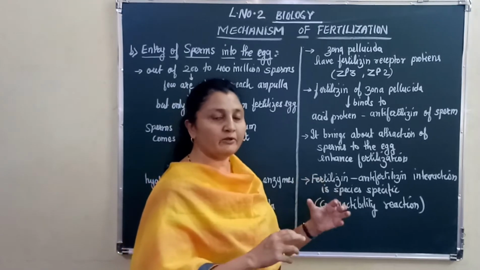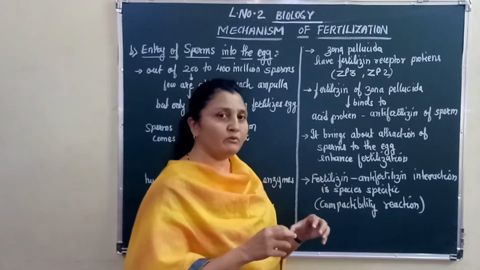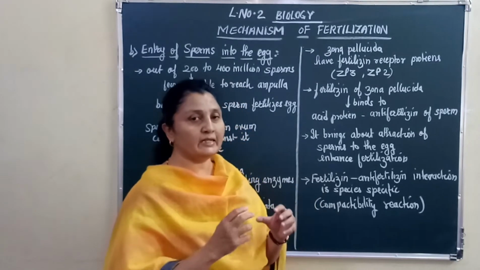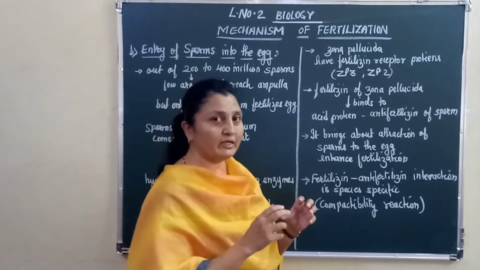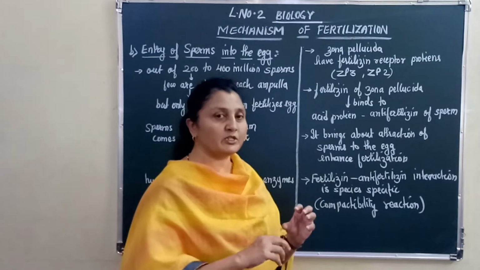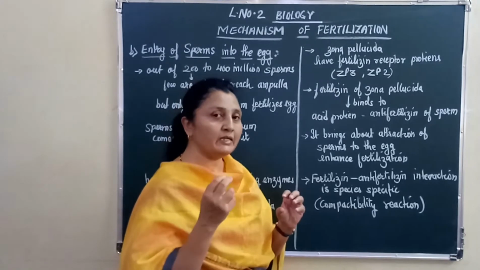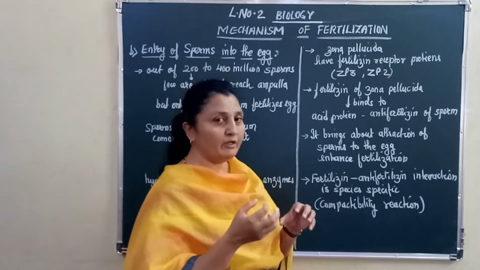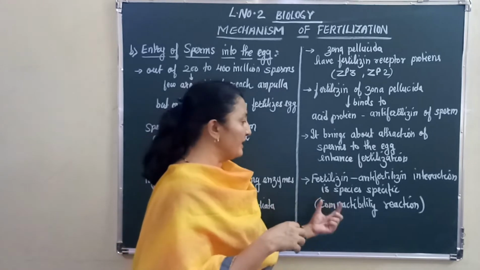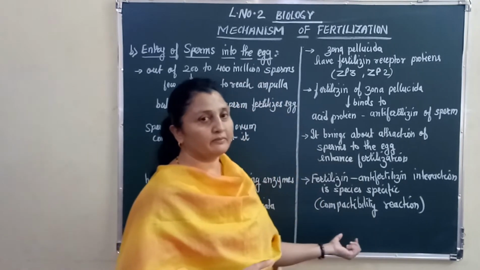If the egg is of a cat, the sperms have to be of a cat. That means an egg of one species will not allow the sperms of any other species to fertilize the egg, and that is called the compatibility reaction.